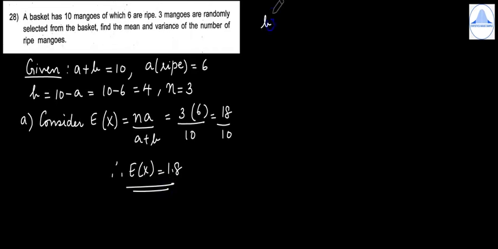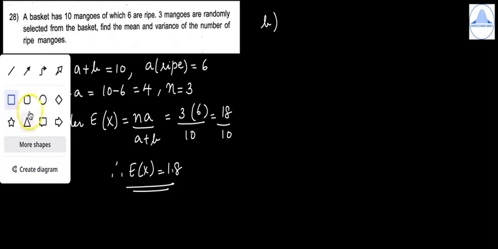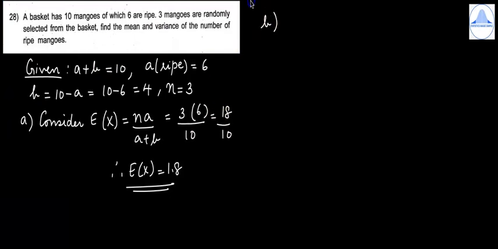Now let us move to the second subdivision. So what is the second subdivision? They have asked us to find out the variance of the number of ripe mangoes.